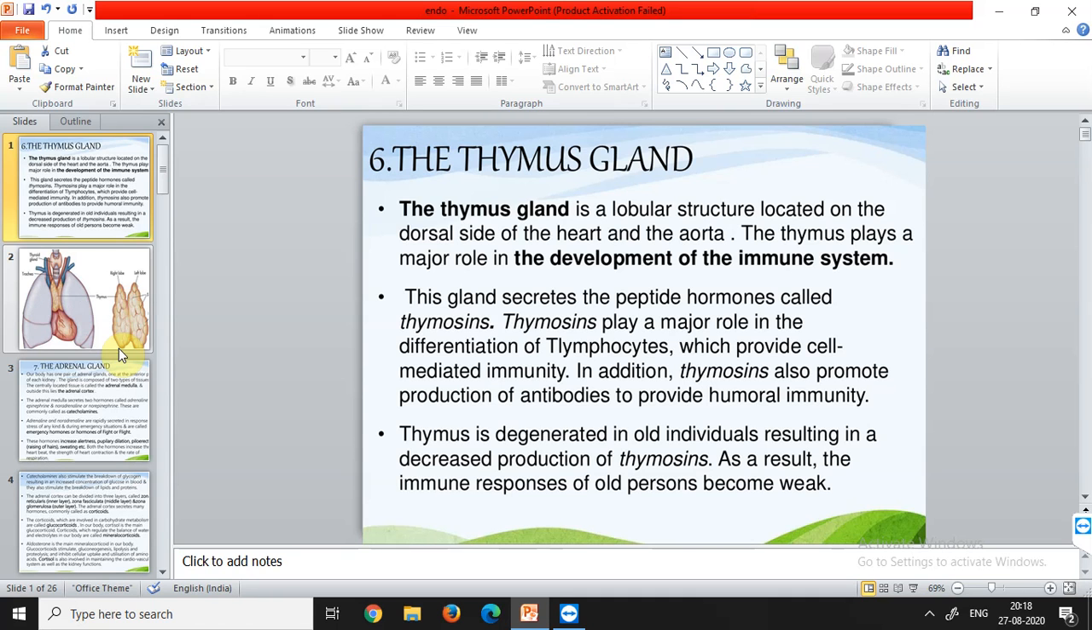There are two types of immunity. One of them is cell-mediated. And in addition to this, thymosins also promote production of antibodies to provide humoral immunity.